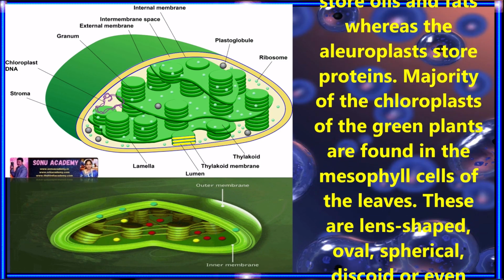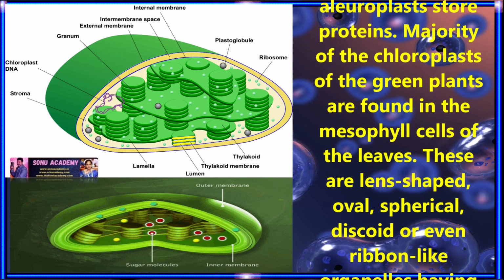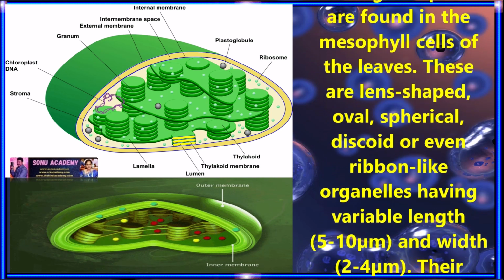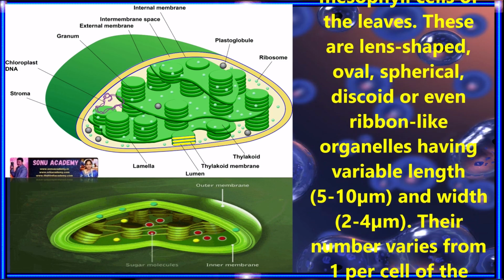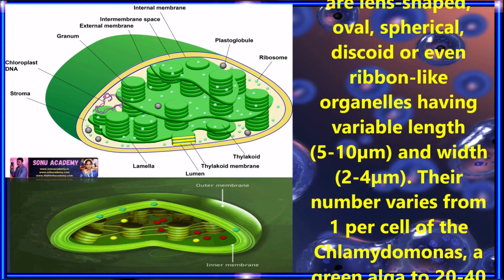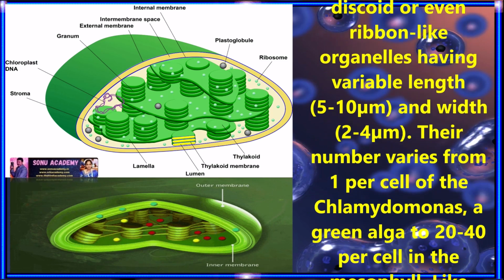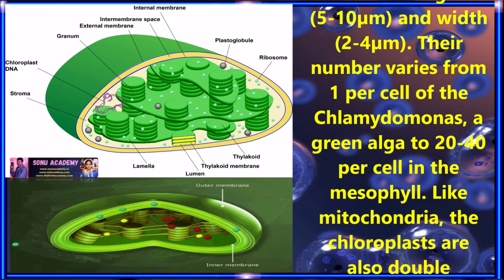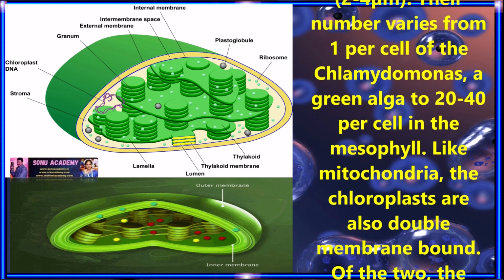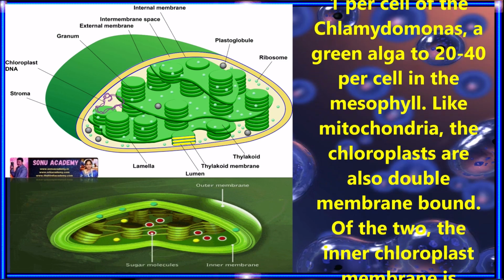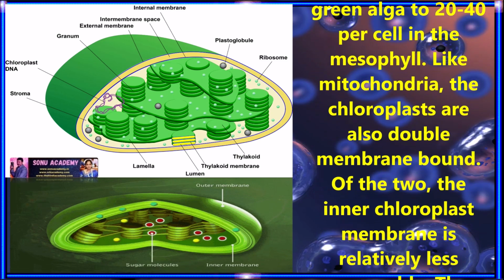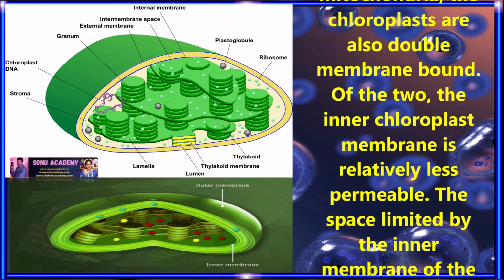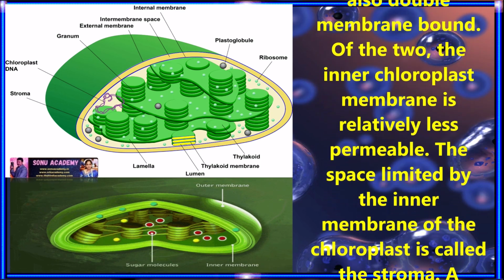The majority of the chloroplasts of green plants are found in the mesophyll cells of the leaves. They are lens-shaped, oval, spherical, discoid or even ribbon-like organelles having variable length of 5 to 10 μm with a width of 2 to 4 μm. Their number varies from 1 per cell in Chlamydomonas, a green alga, to 20 to 40 per cell in the mesophyll. Like mitochondria, the chloroplasts are also double membrane bound.